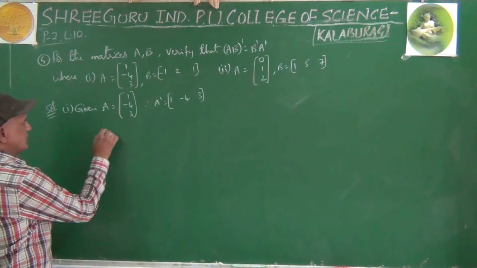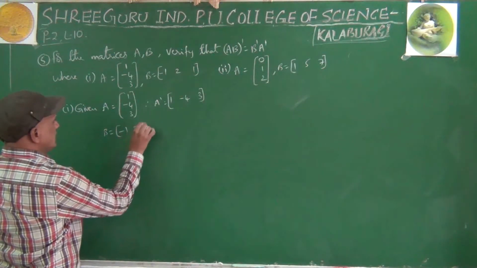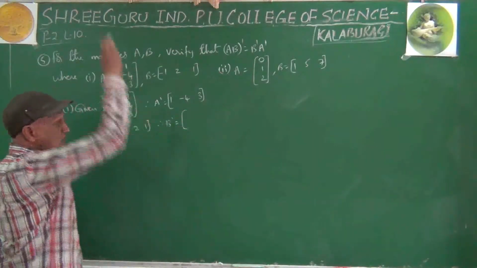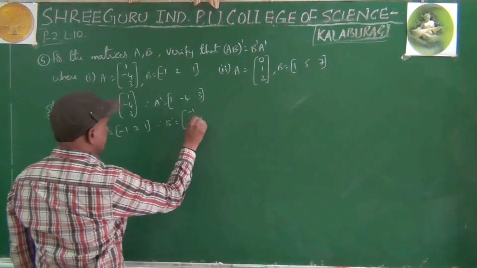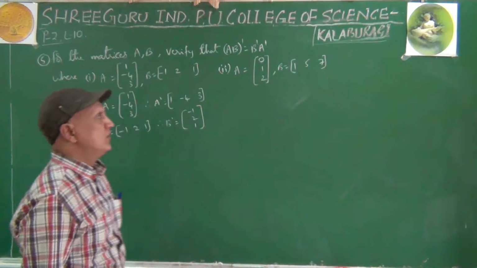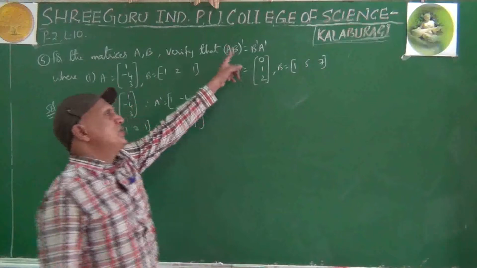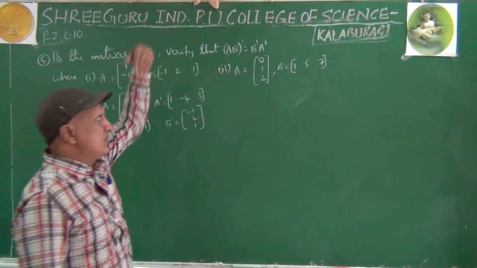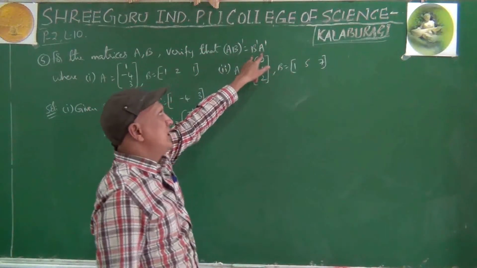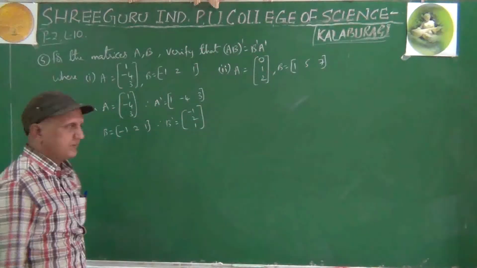Next B equals minus 1, 2, 1. Therefore B dash equals first row becomes first column. Only one row is there. Okay. We have to find A into B, then afterwards transpose of AB.